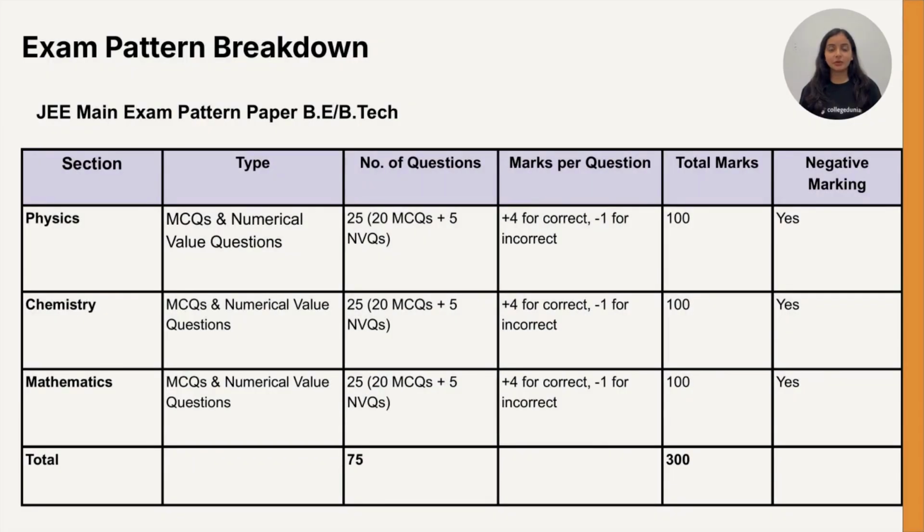The JEE Main Paper 1 for BE and BTech has 3 sections: physics, chemistry, and mathematics. Each section contains 25 questions, combining 20 multiple choice questions and 5 numerical value questions. Every correct response gives 4 marks, while 1 mark is deducted for each incorrect attempt. Each subject carries 100 marks, making a total of 300 marks. This structure emphasizes accuracy while still offering scope for educated attempts.